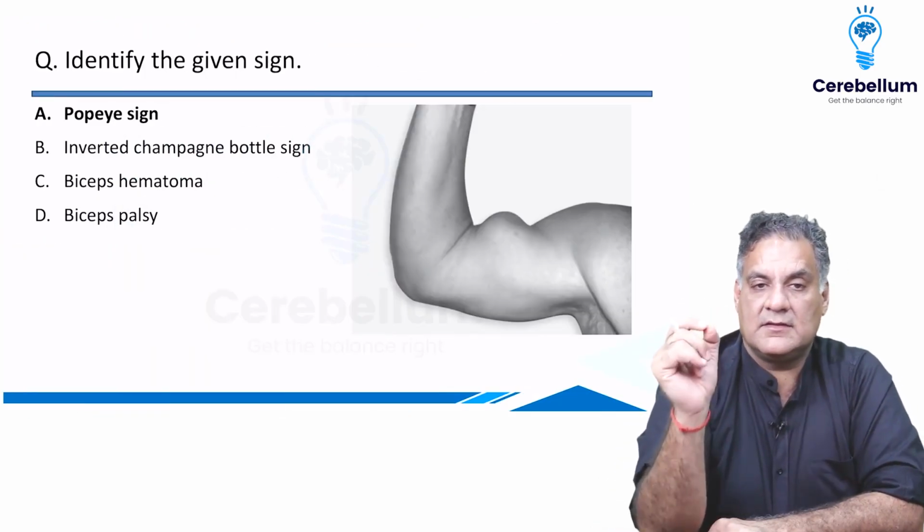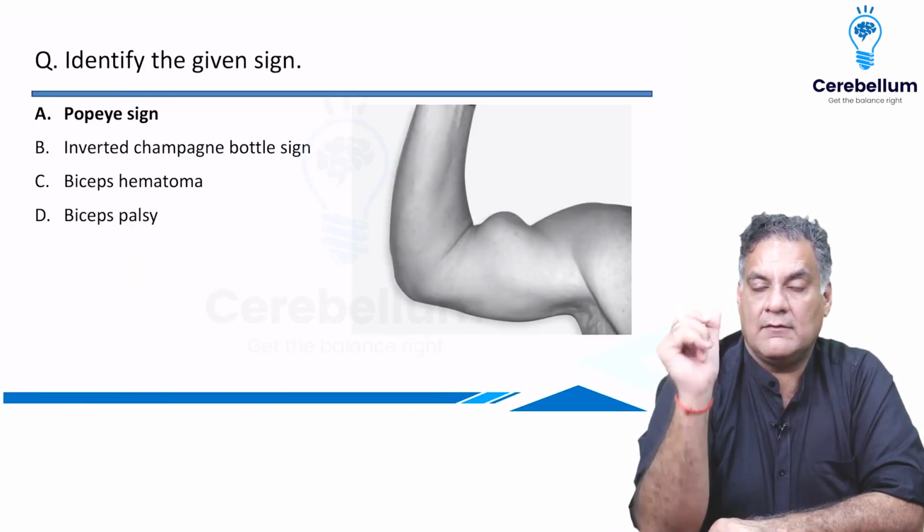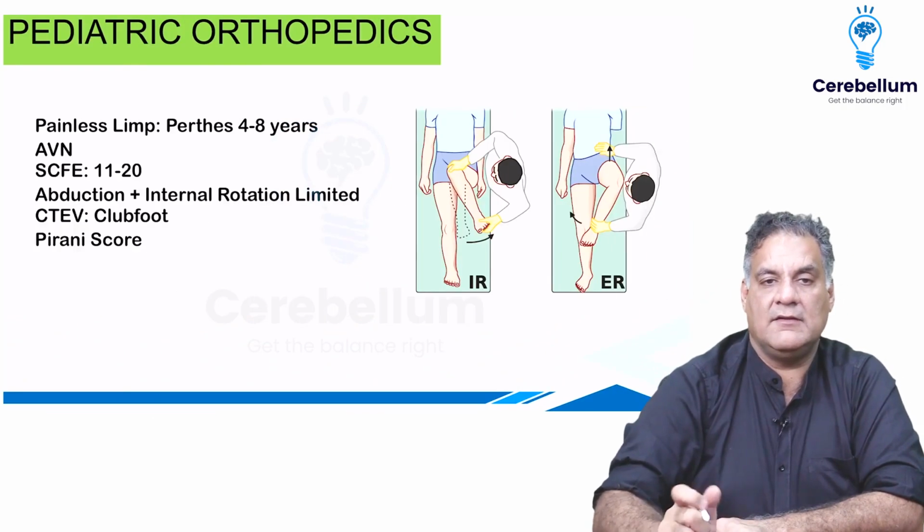Coming to this, what is the diagnosis? Popeye. What has happened here? The long head of biceps at the shoulder is gone. This is very, very important for you.